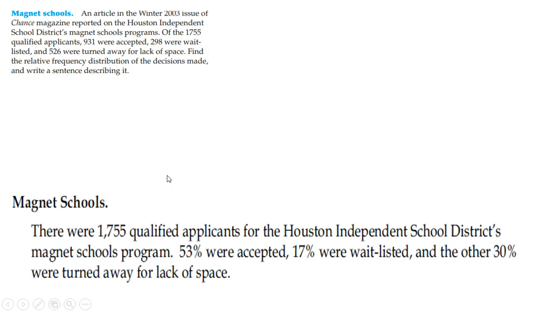So, point is, there were 1,755 qualified applicants for the Houston Independent School District. Those were all the applicants. 53%, which you could basically just get by dividing them, were accepted. 298 divided by that were waitlisted, which is 17% if you divide them. And 30%, 526 divided by that, were basically turned away.